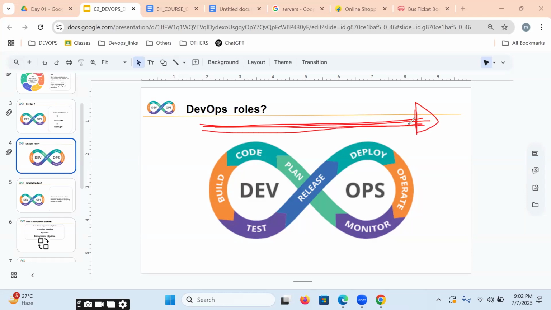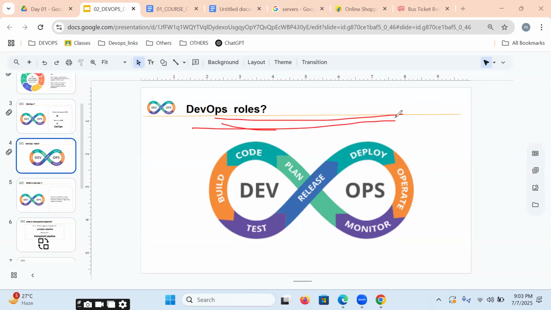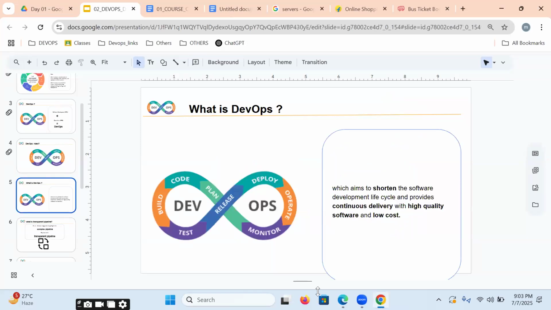While implementing this automated process, we need to follow some set of rules, some set of principles. Sir, which are those, please? Let me give an example, then we can understand. What is DevOps? For example, let's say developers keep on writing lines of code.